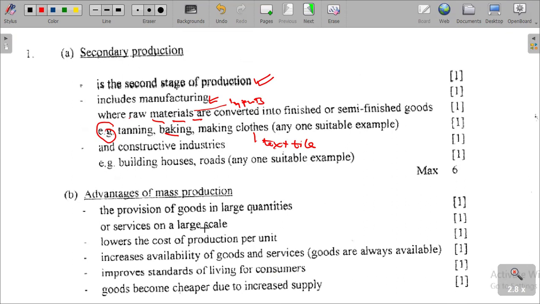So we are asking, what are the advantages of that?